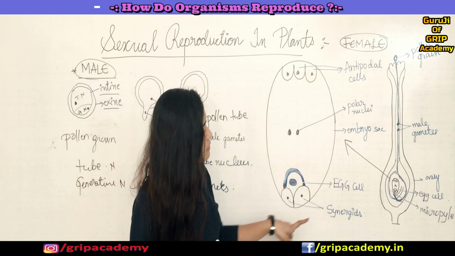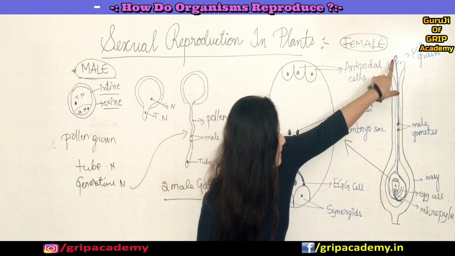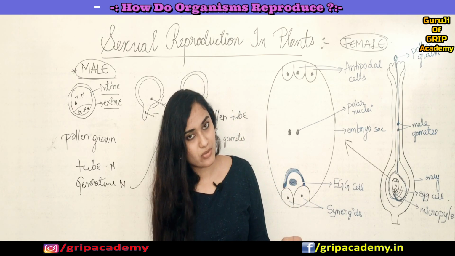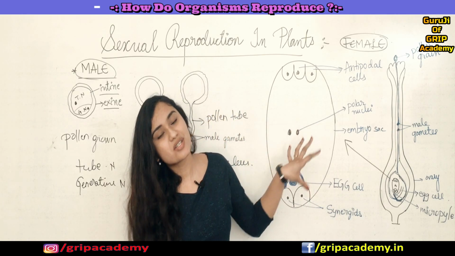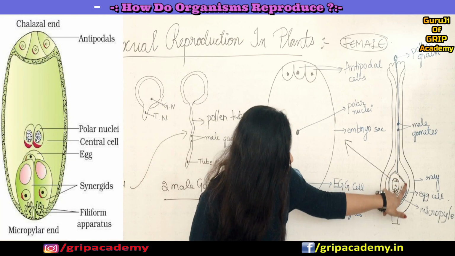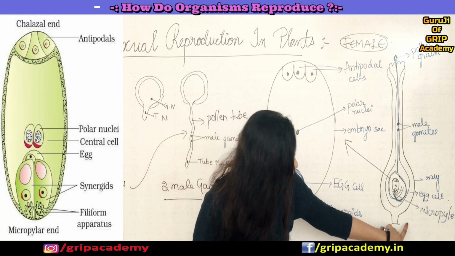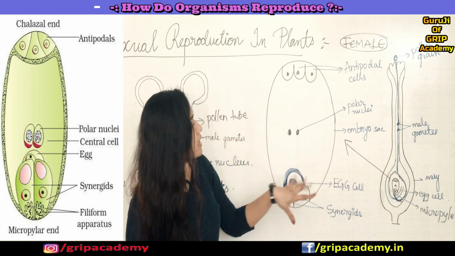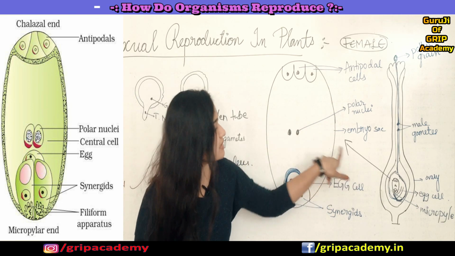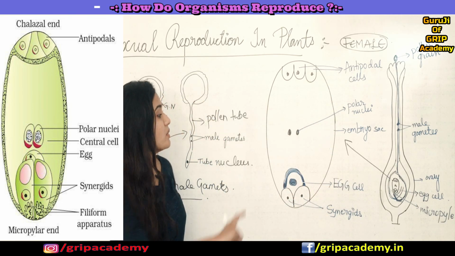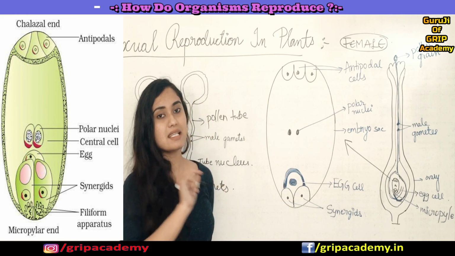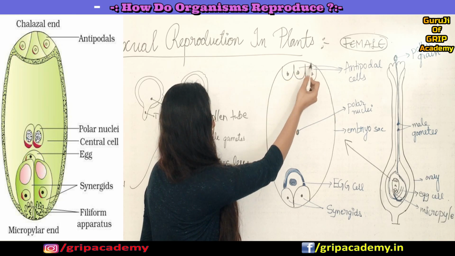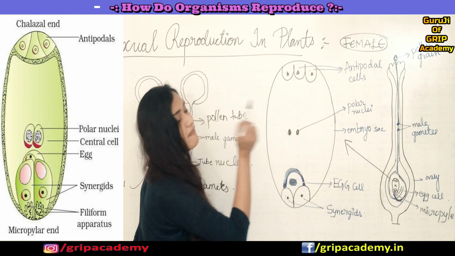Now coming to the female part. When this pollen germination happens, I'll explain the fertilization process later. Now let us understand the structure of an ovule. So this is one ovule structure, right? This is an ovary, and inside the ovary you have an ovule, and I have drawn an enlarged diagram of that ovule itself. Inside the ovule there is an embryo sac, inside which there will be 1, 2, 3, 4, 5, 6, 7 cells.